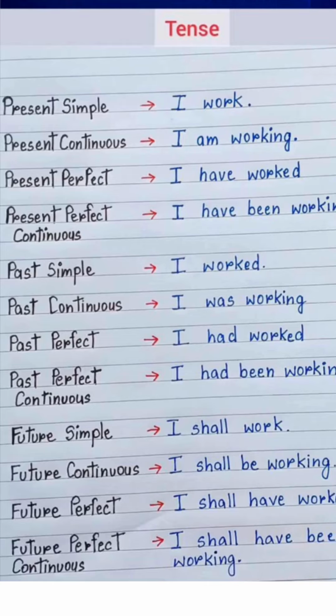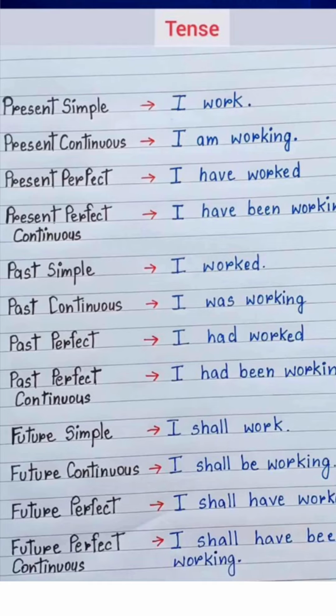Past simple. Example: I worked. Usage: for completed actions at a specific time in the past. Past continuous. Example: I was working. Usage: for actions that were in progress at a specific moment in the past.